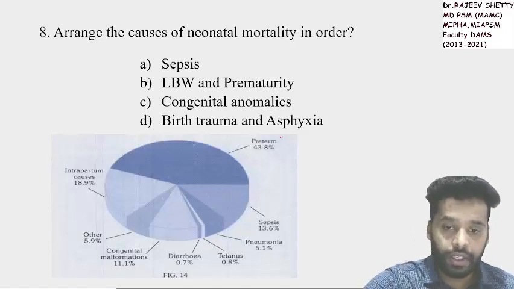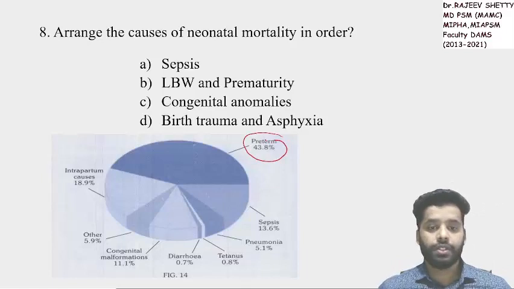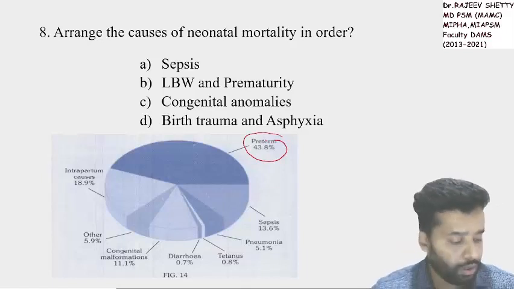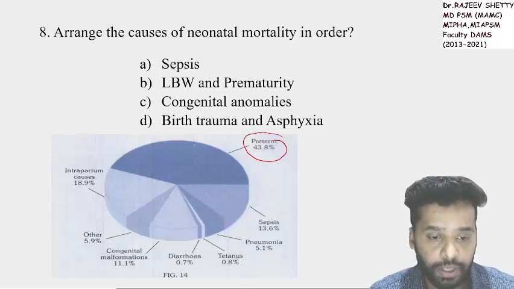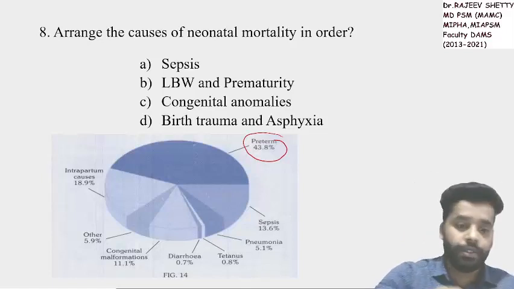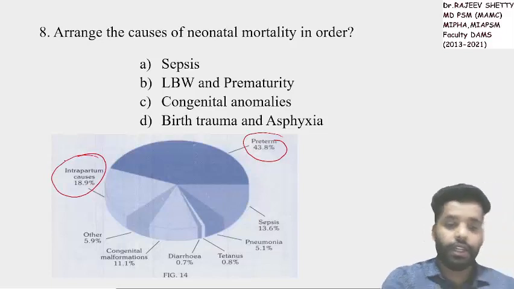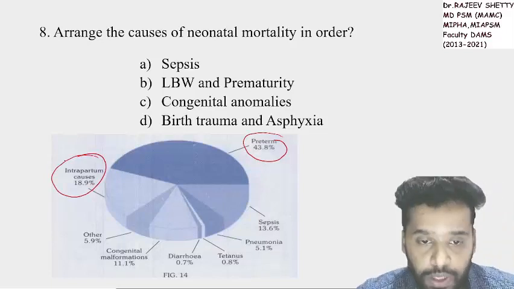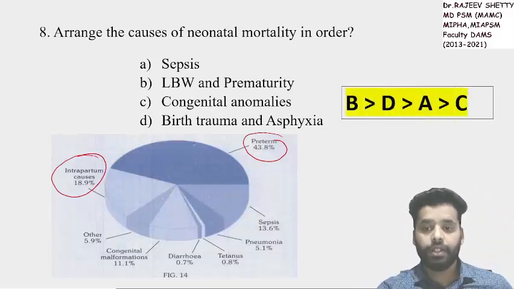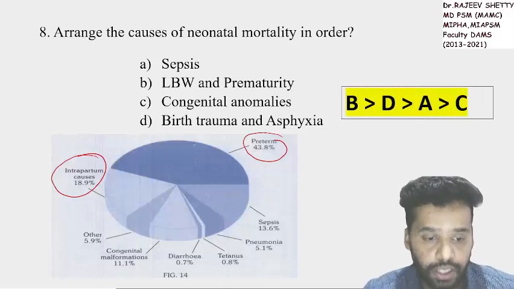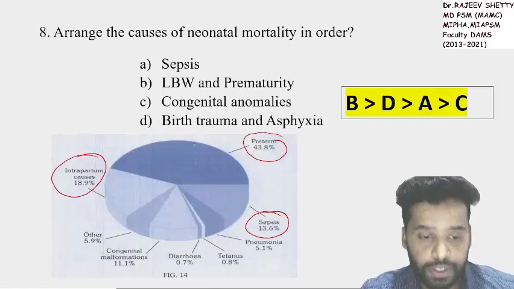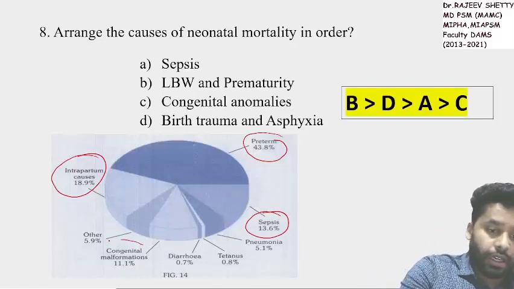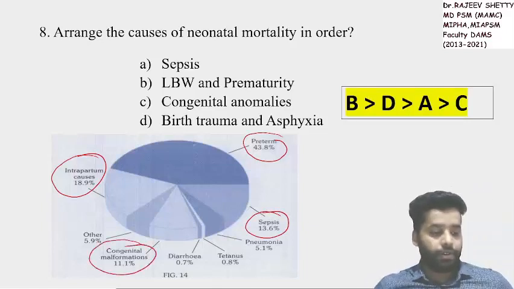You can see here the most common causes, low birth weight and prematurity. Then comes intrapartum causes like birth trauma and asphyxia. Then comes sepsis. At last, congenital malformations.